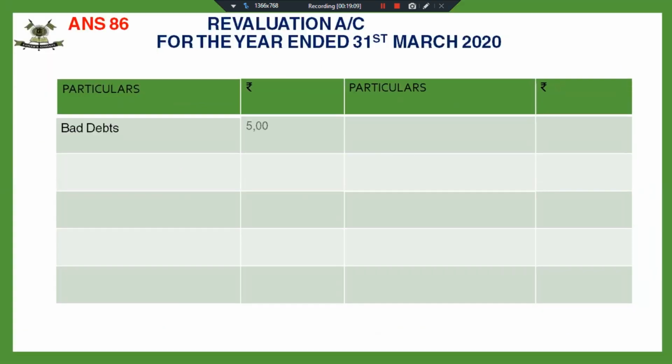Revaluation account, we discussed. Bad debts of 1,500, of which 1,000 will be written off from the provision. And stock has increased by 500.